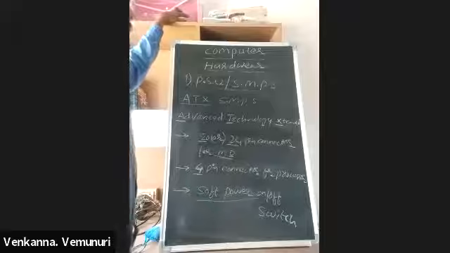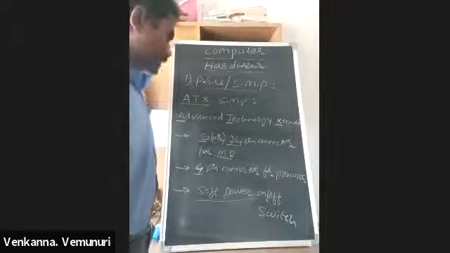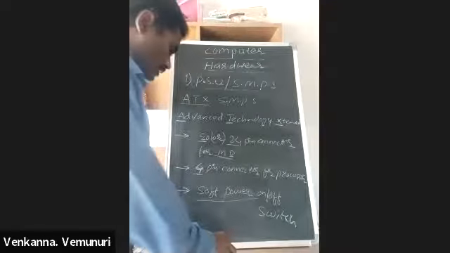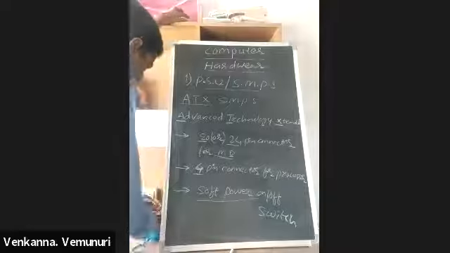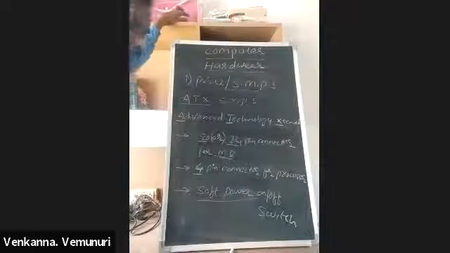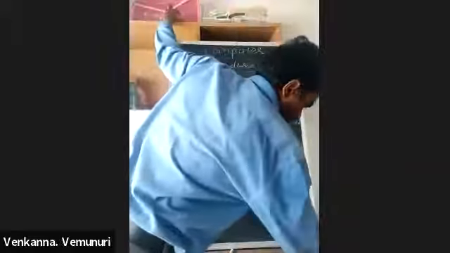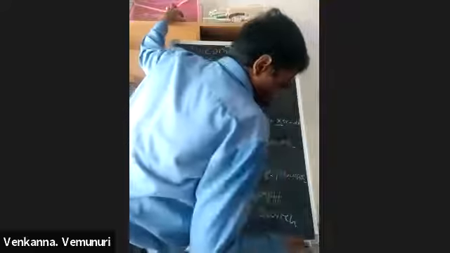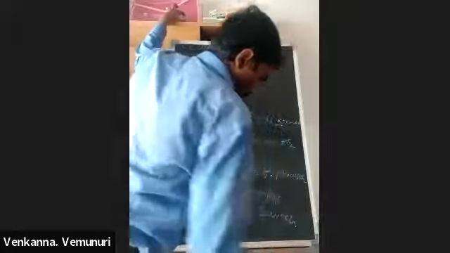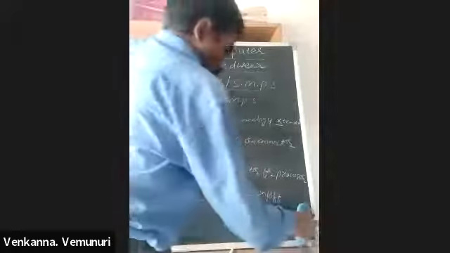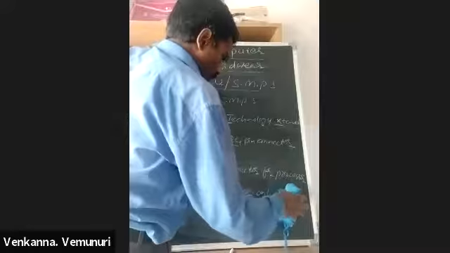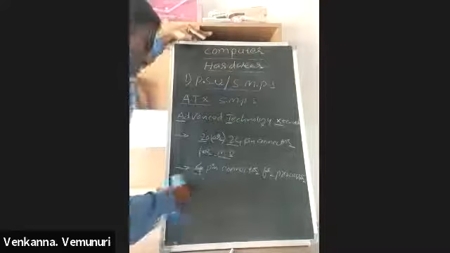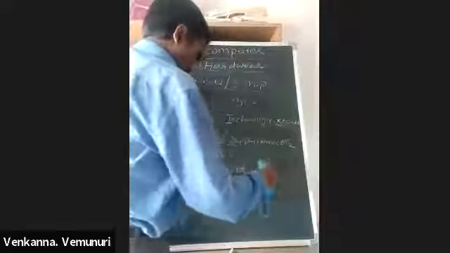For DVD writer and hard disk purposes they use another rail. That rail has many power connectors, or if it is the old one, we have Molex connectors. The rail has Molex connectors and SATA power connectors.